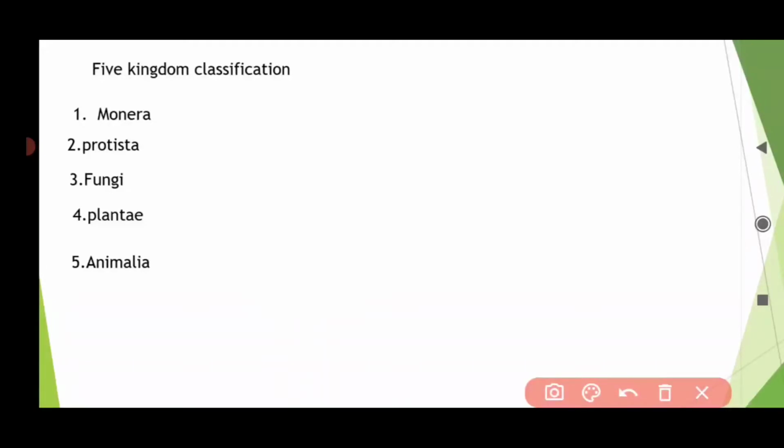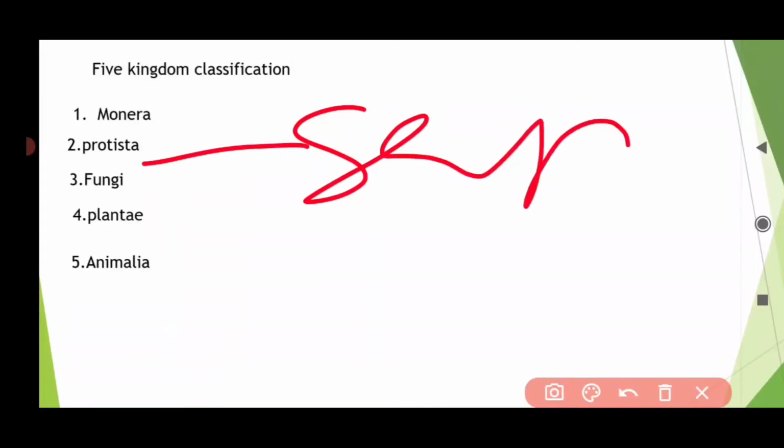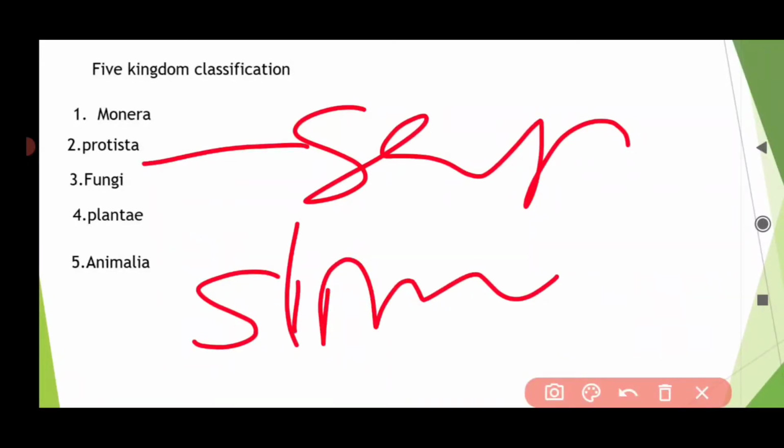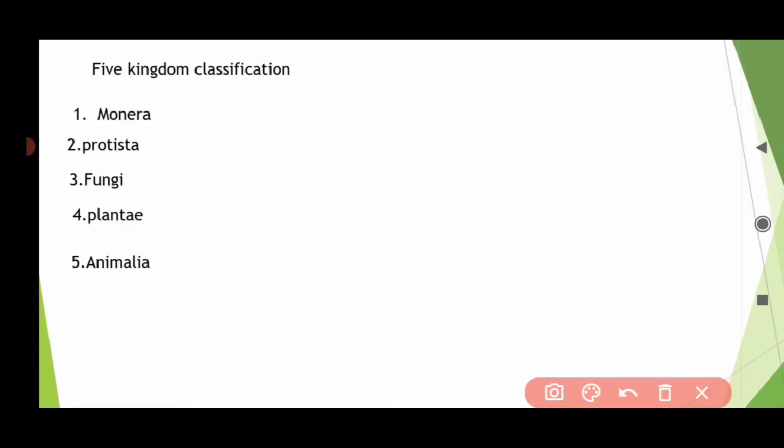Talking about saprophytic nutrition in Protista, it is shown by slime molds. So they show saprophytic nutrition.